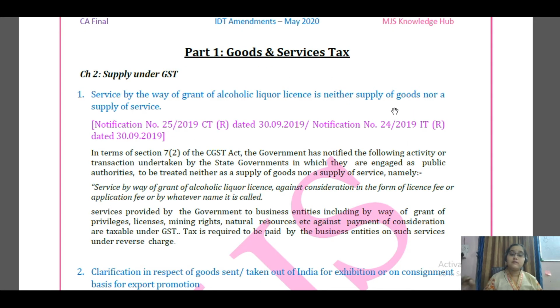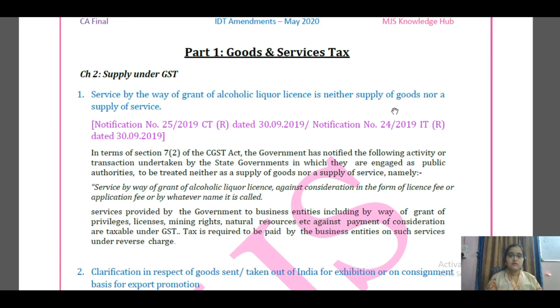The first one is that service by way of grant of alcohol liquor license is neither supply of goods nor supply of service. By listening to these words, you'll be thinking that you have heard it somewhere, exactly in terms of section 7 subsection 2 of the CGST Act, where we have studied that a few transactions or activities undertaken by the central government, state government or local authority, in which they are engaged as public authorities, are not treated as supply of goods and not treated as supply of service.